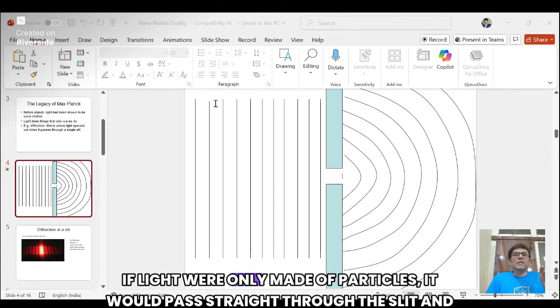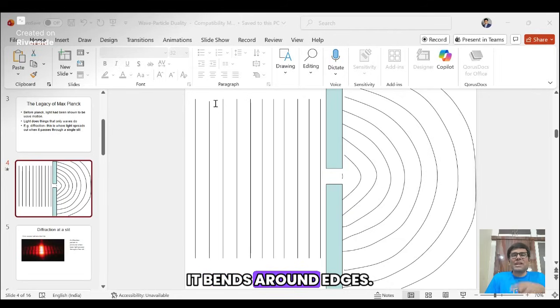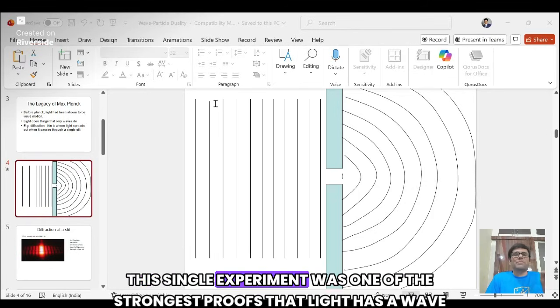If light were only made of particles, it would pass straight through the slit and form a narrow bright line. But instead, light fills the space. It bends around edges. It interferes with itself. It behaves exactly like a wave. This single experiment was one of the strongest proofs that light has a wave nature.